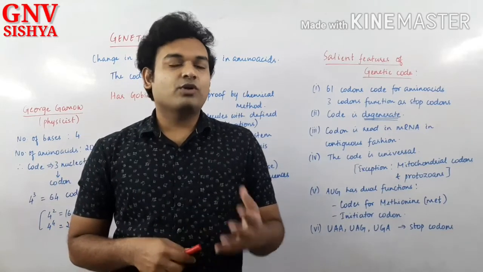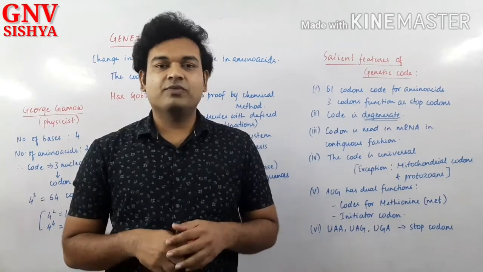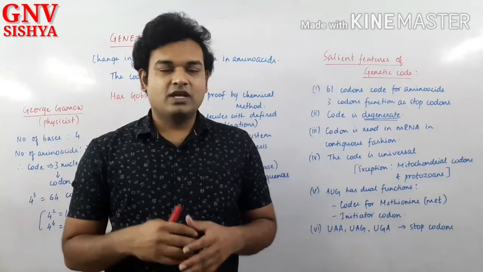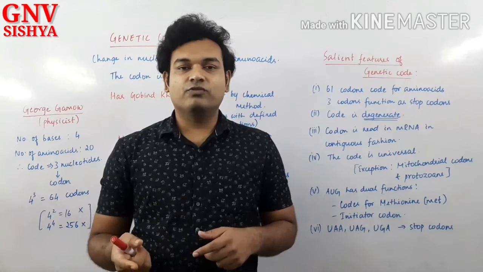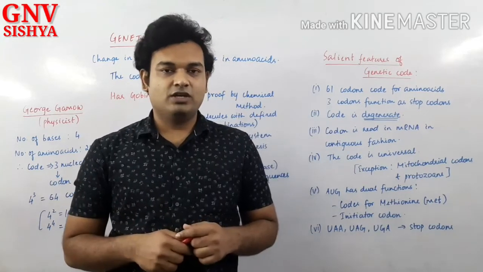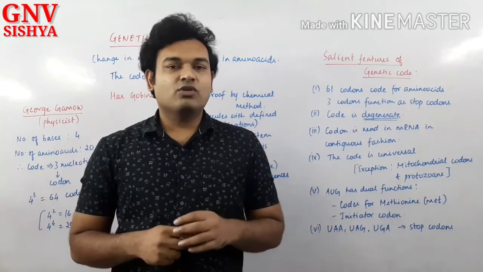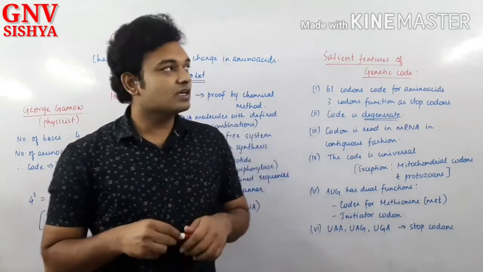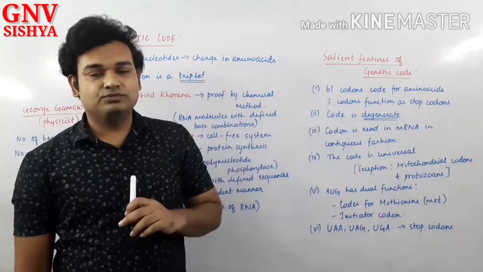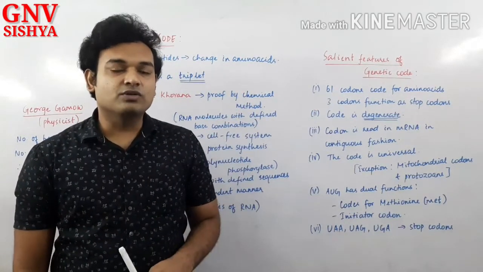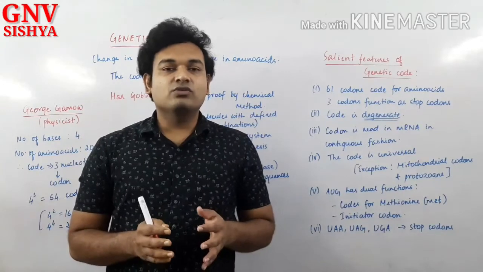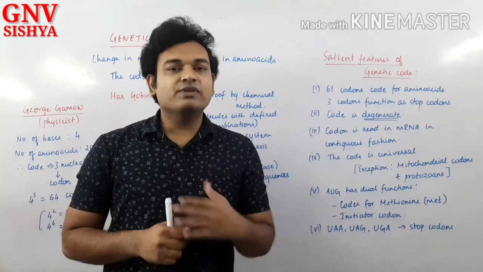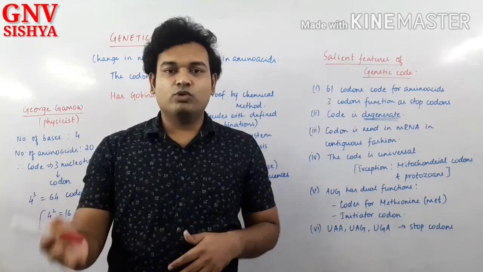Now, after the process of transcription, what will happen? All of you know that the mRNA will move out of the nucleus and proceed towards the ribosome for the process of translation. So we are coming to a very important discussion. In this session, we'll be discussing the genetic code. So what is this genetic code? In this discussion, we are going to find out the relation between the nucleotide sequence in an mRNA and the proteins that are formed.